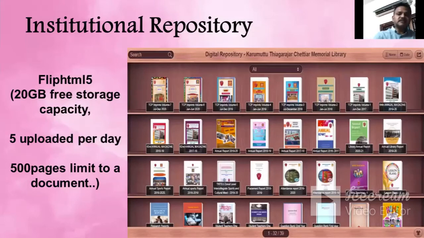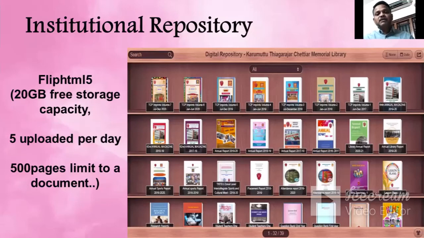The last one is Flip HTML5. You can use this tool for an institutional repository, or even for your personal repository. See the image, it is my library digital repository. It is like a bookshelf.